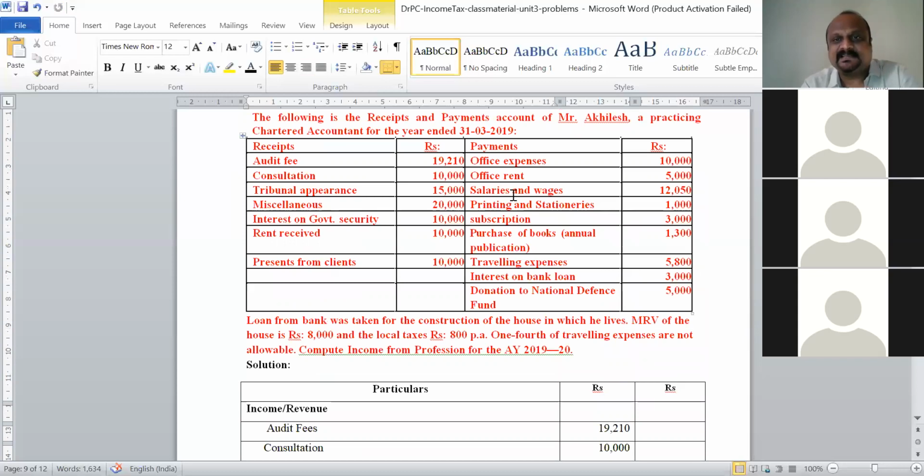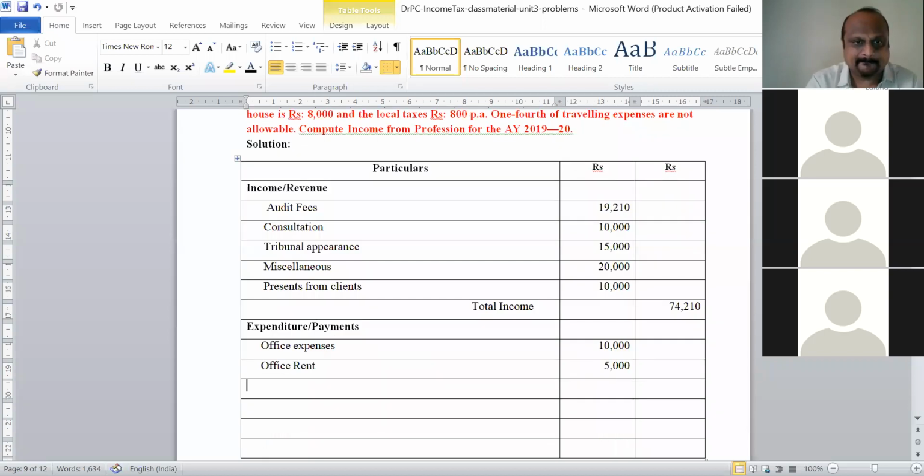The next thing is salaries and wages paid. Salaries and wages to the office people. How much is that? 12,050 rupees. Yes, this can be considered.